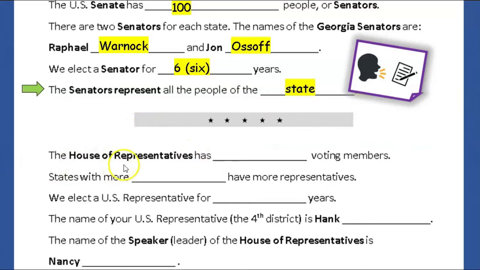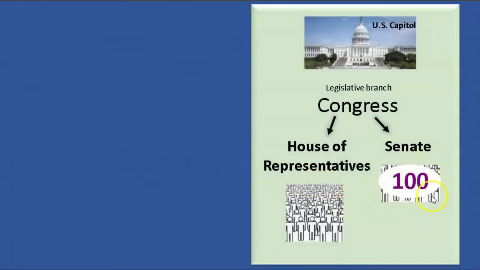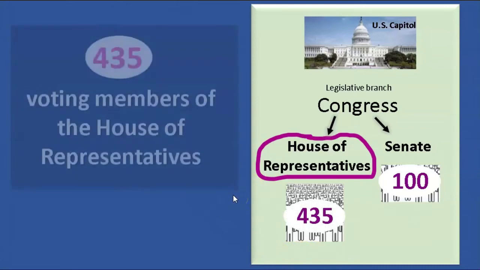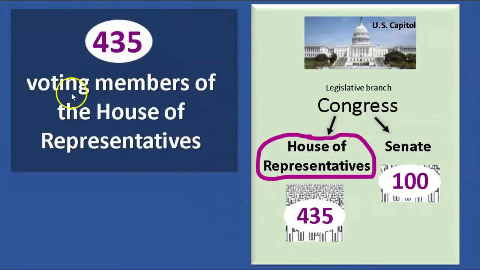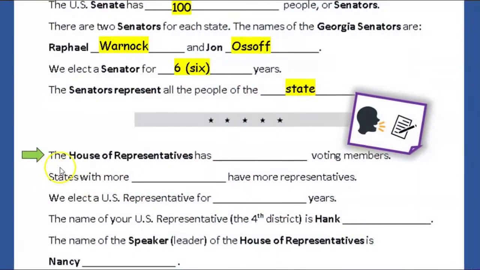Let's look at the House of Representatives now. So the Senate has 100 people. The House of Representatives is much bigger. The House of Representatives has 435 voting members. Look at your paper. The House of Representatives has 435 voting members.